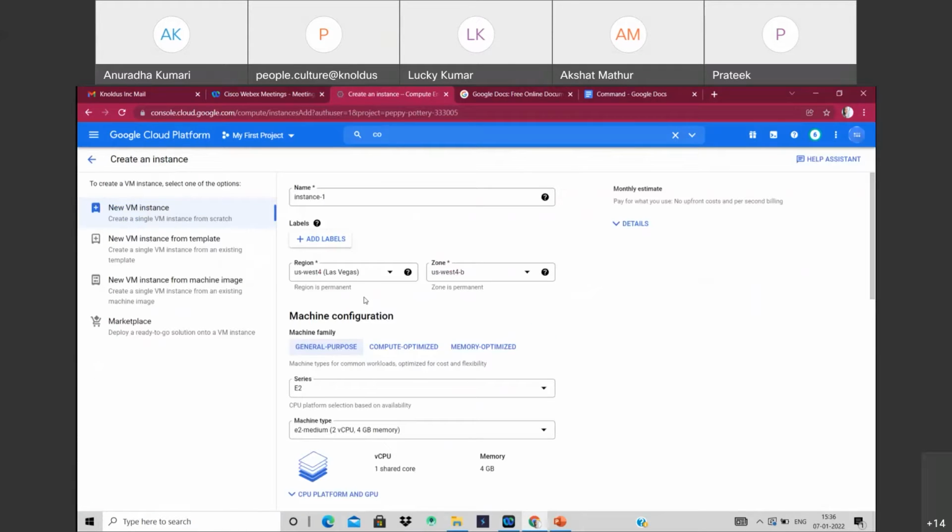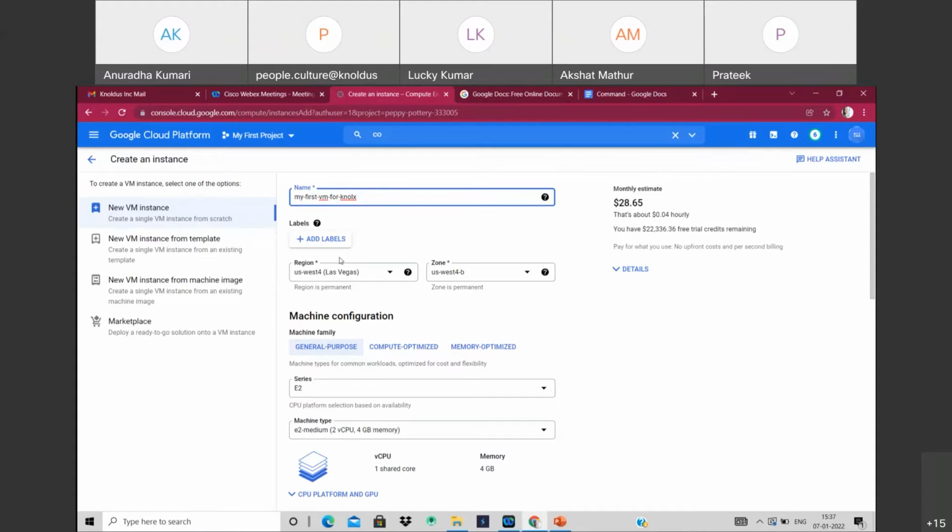I will give it any name, let me put it as my first VM for knowledge. Then there is the option of labels.